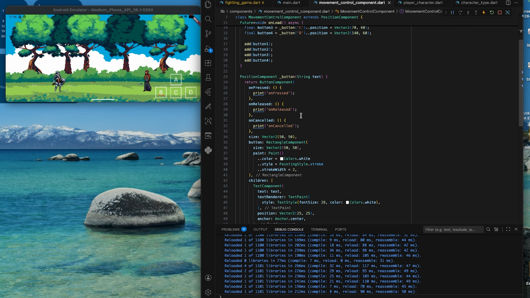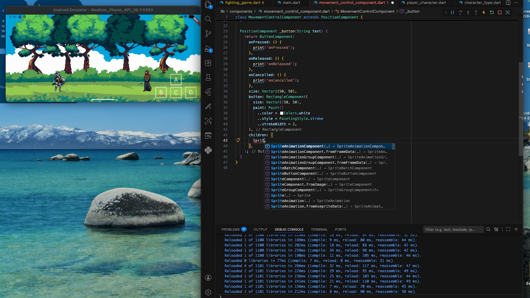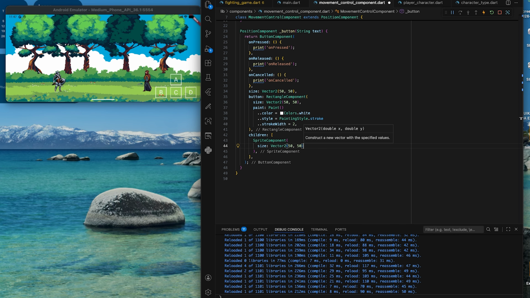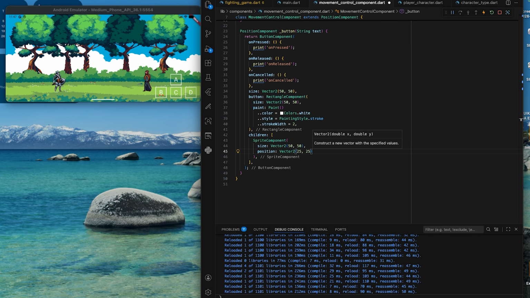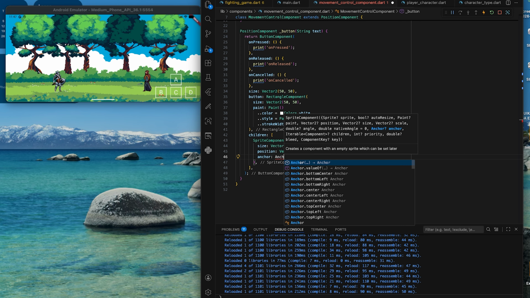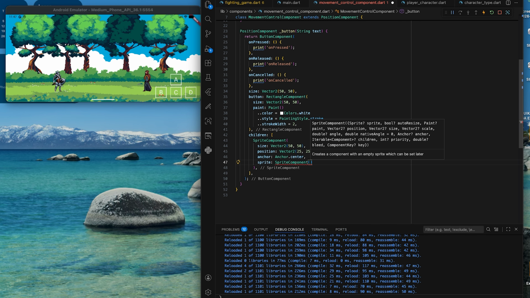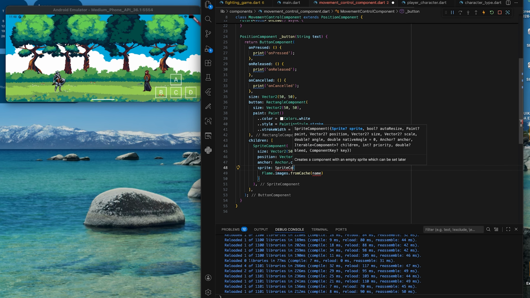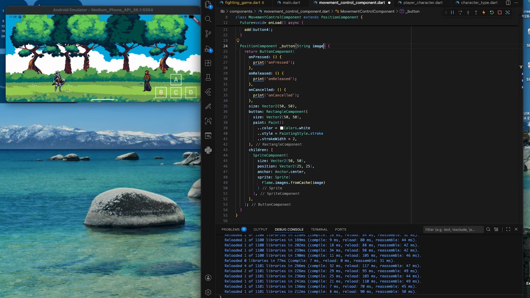In the button component, we can replace the text with a sprite. Let me add some more variables to this button function.